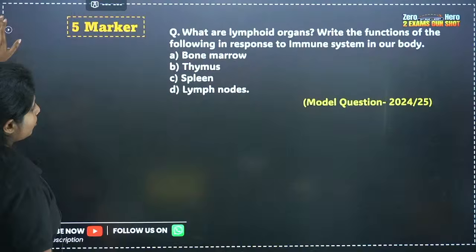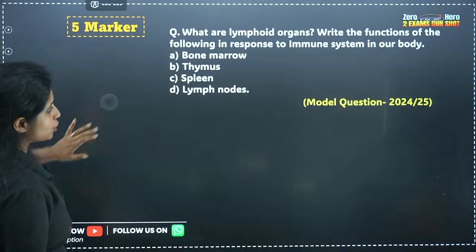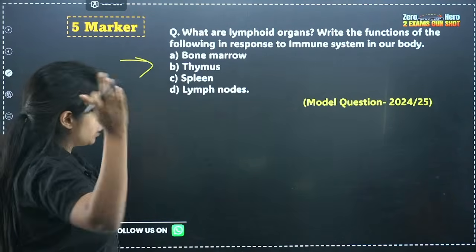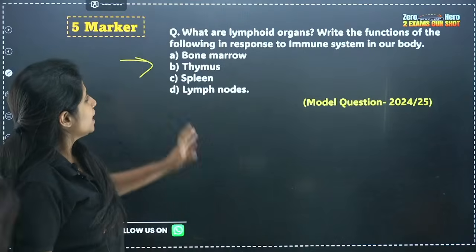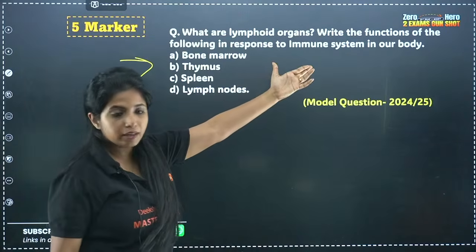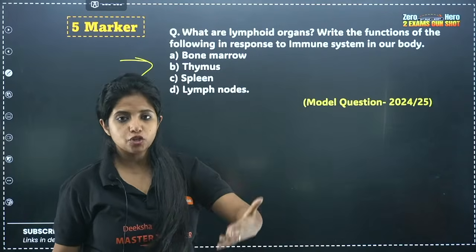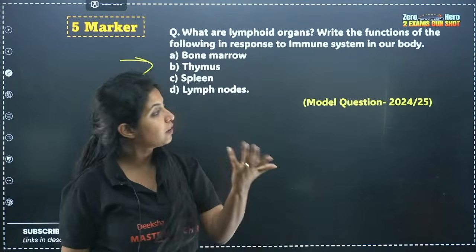Okay. So, yes. Now, I have got a question for every one of you. We can try to solve this. What are lymphoid organs? Okay, you do not need to solve this, it is a long question. You know what lymphoid organs are. This is where the lymphocytes are going to form, mature, become antigen sensitive and also become effector cells.